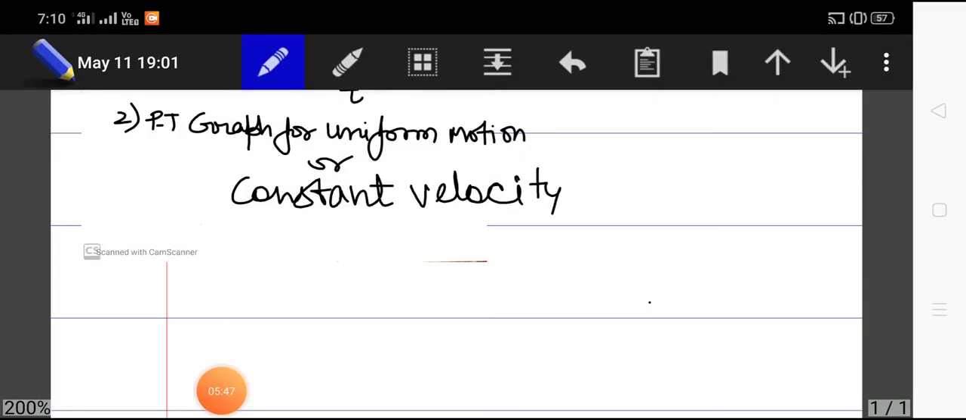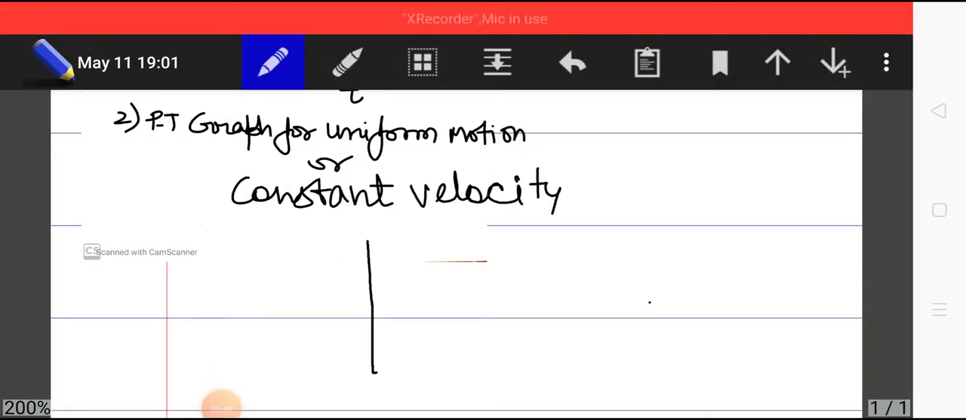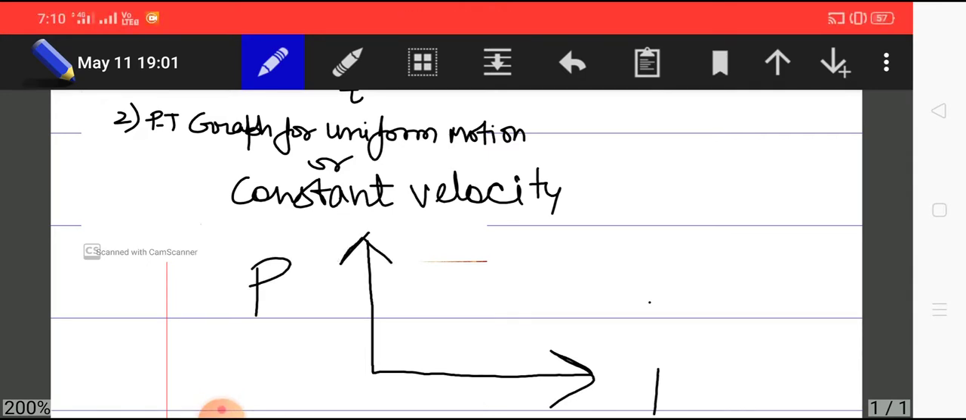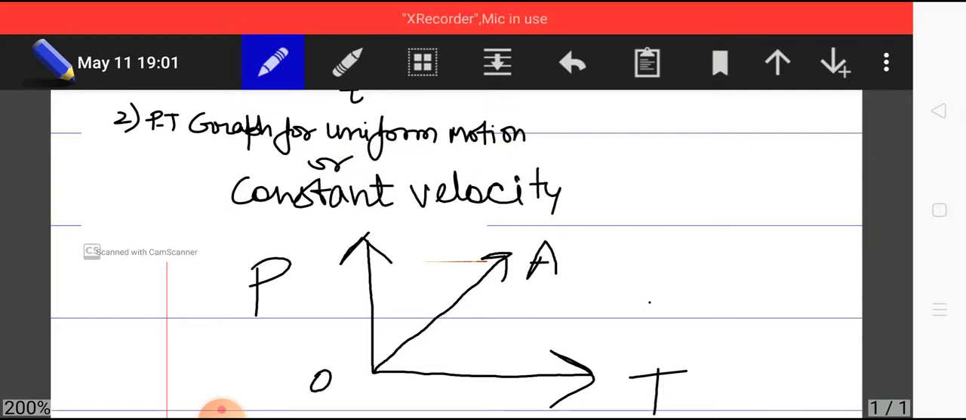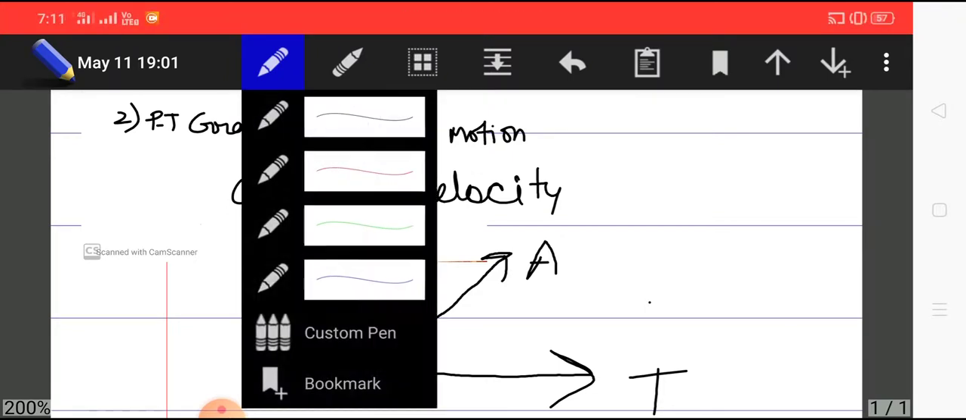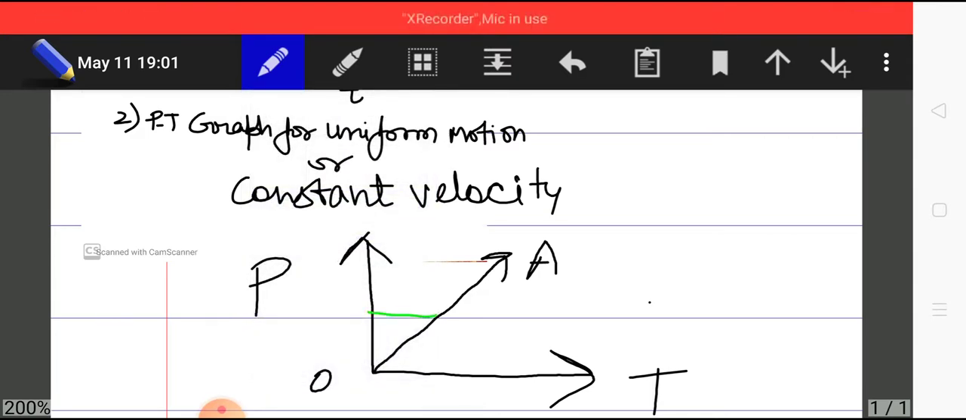So the position-time graph for constant velocity can be drawn like this. This is position, this is time, and the graph is going to be a straight line. This is the graph for a particle originating from 0 position, and it also indicates that velocity is positive. As you can see, position is increasing with increase in time. So this graph is for positive velocity.